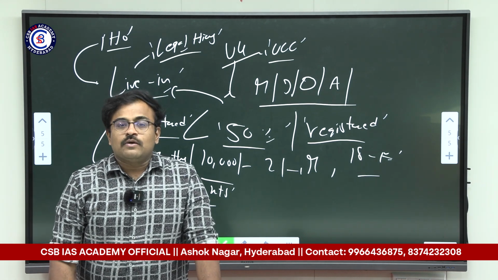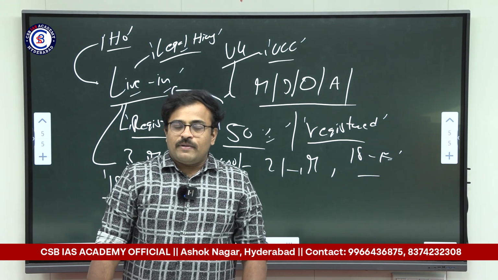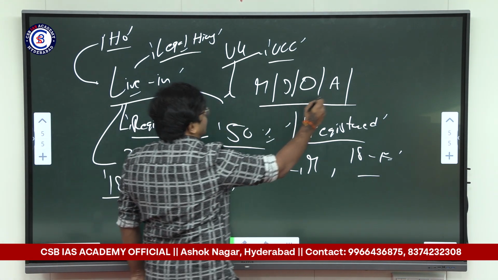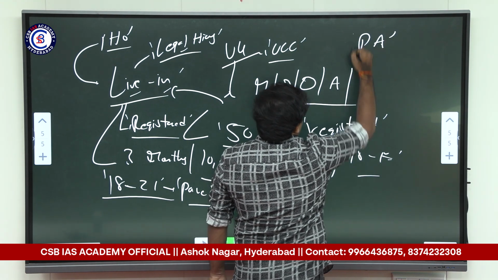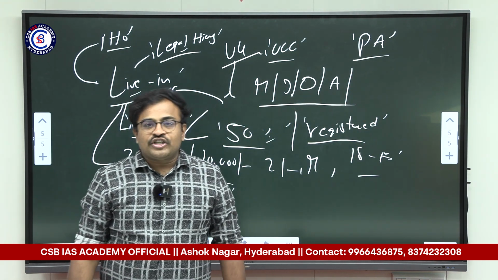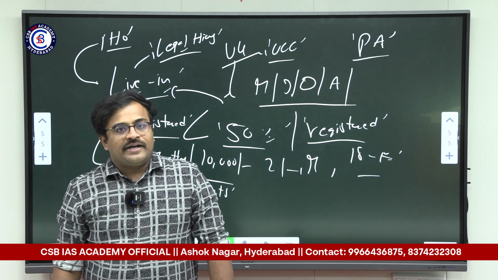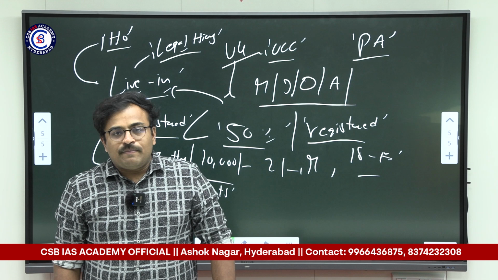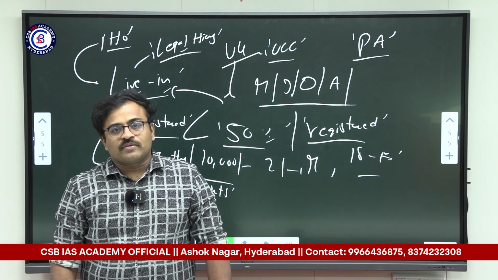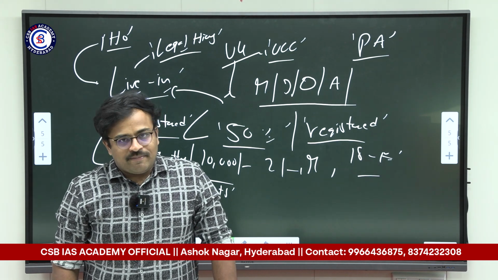Then over and above this, one more important thing that we need to understand is that the Uniform Civil Code passed by Uttarakhand also got the presidential assent, because in cases of laws passed by the states which are in contravention of the central law, even though the matter is in the concurrent list, the governors usually reserve the bill for presidential assent, and the president also gave her assent on the Uniform Civil Code, which is a welcome move. More states are going to go in the same direction.